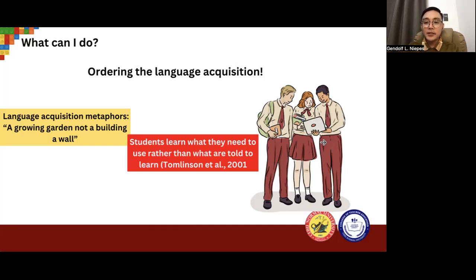The instructional materials will be able to scaffold them. Because at the end of the day, the essence of instructional materials is to really help our students produce their language. So instructional materials can help teachers and students arrange their lessons and make it more supportive and natural in terms of their language development.